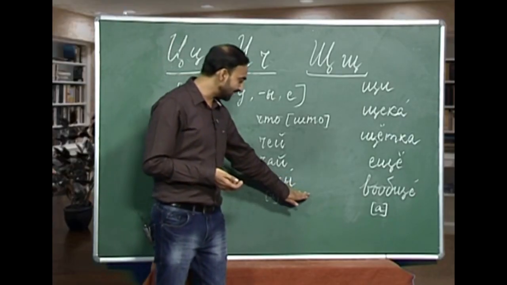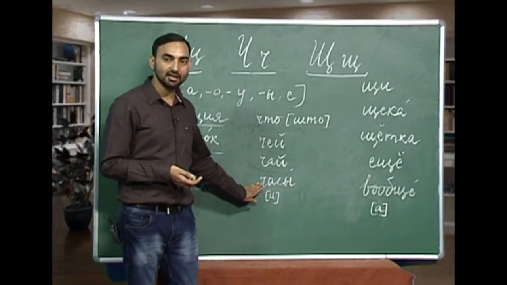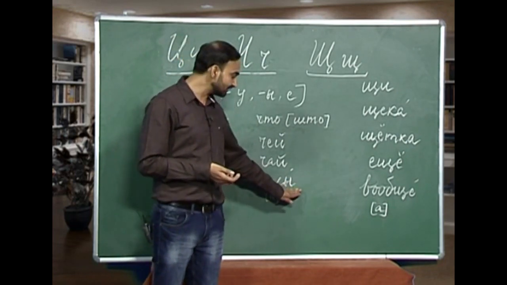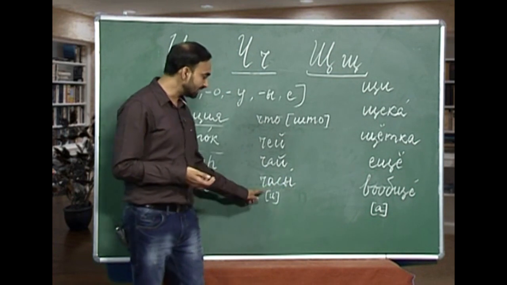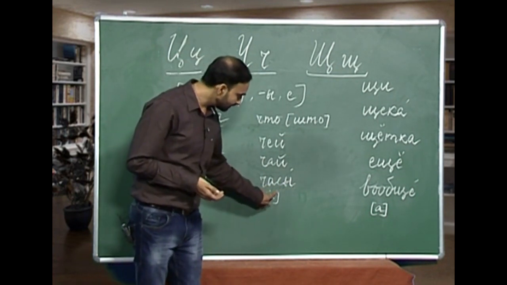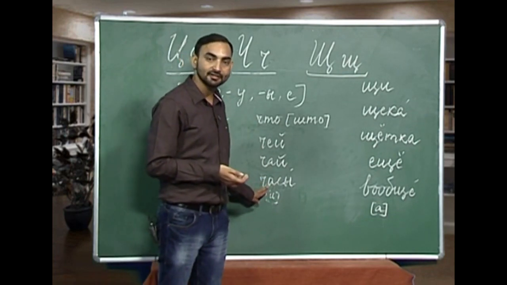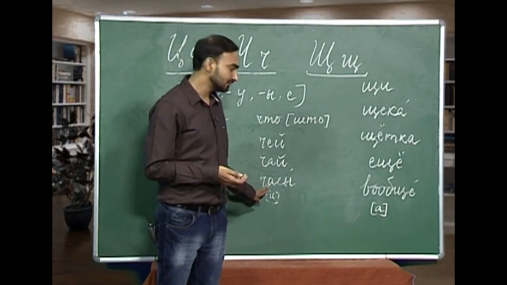The next word we have from ch is ch, a, s, i, and the stress is on i. And here you have to remember, just memorize it, that this a sound is pronounced as i, not as a. So, how will you pronounce this word?